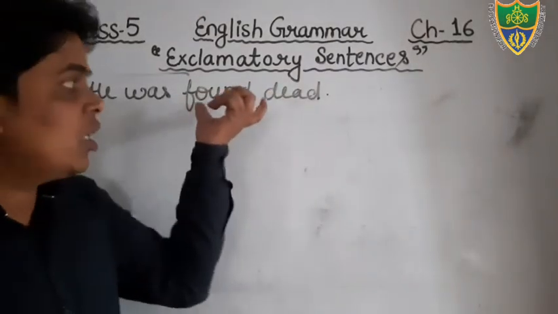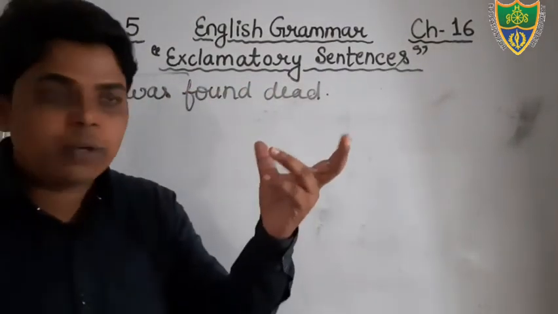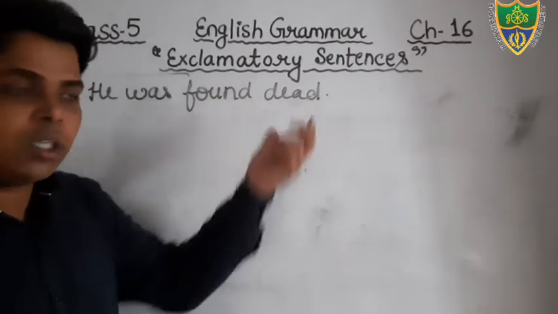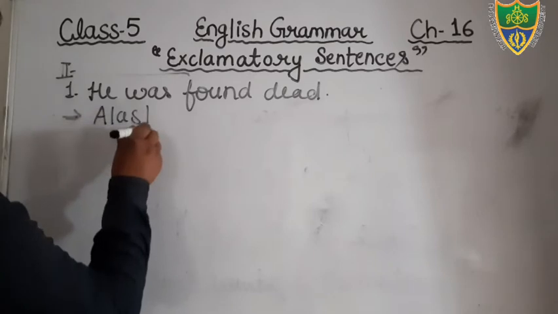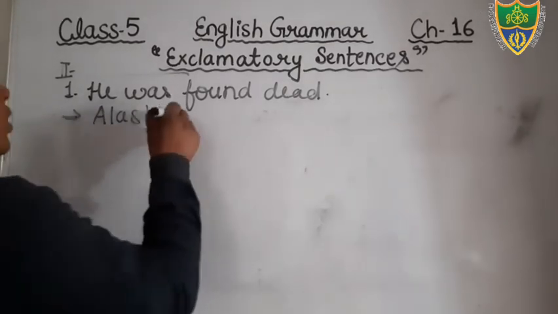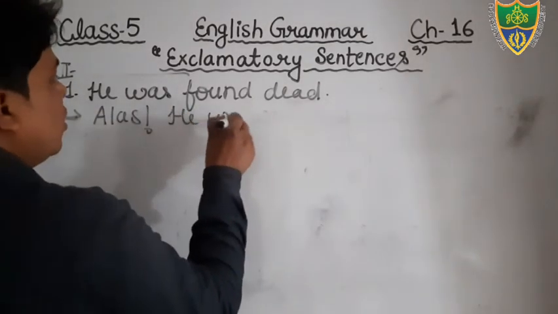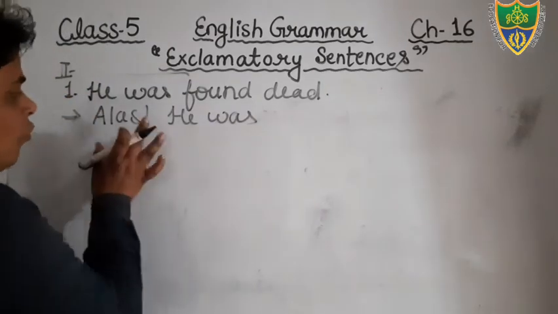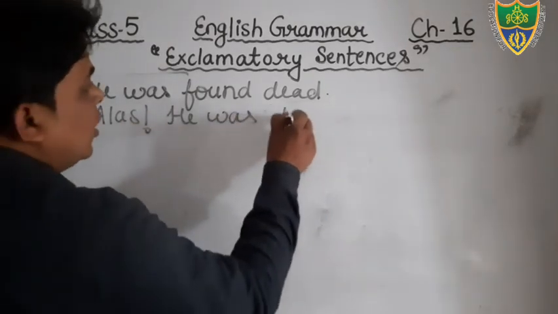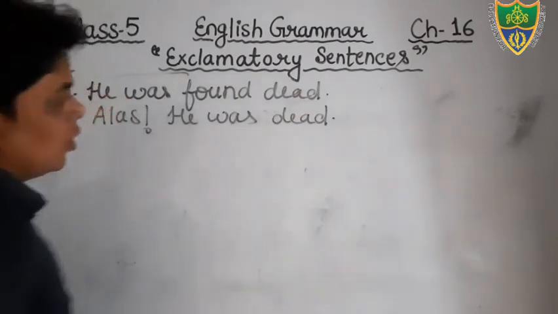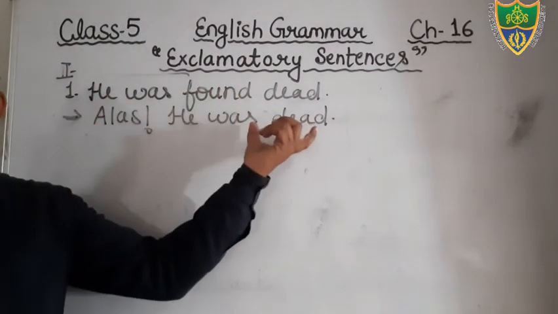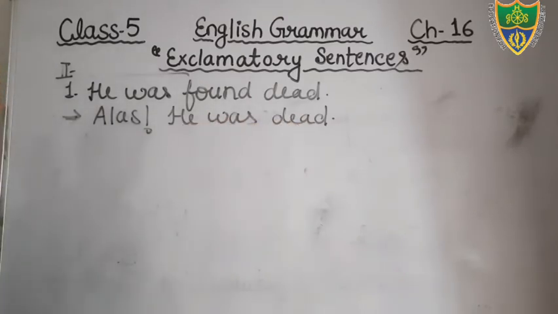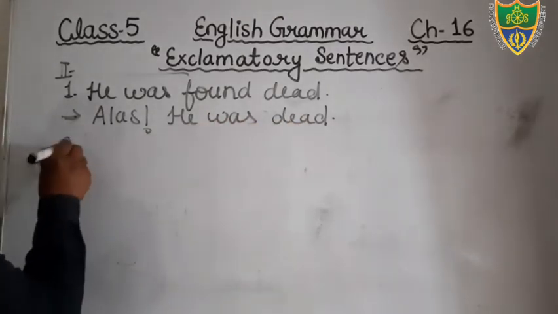The sentence shows the feeling of sorrow because someone has died. So we will write the word alas to make exclamation. Alas, he was dead. You can use the word alas. Alas, he was dead. Okay, or you can also make he was found dead. Okay, both are correct. That is also correct. Come to the next sentence.